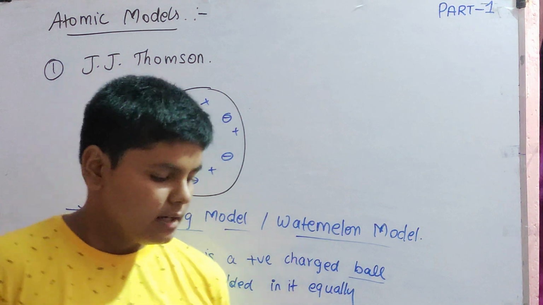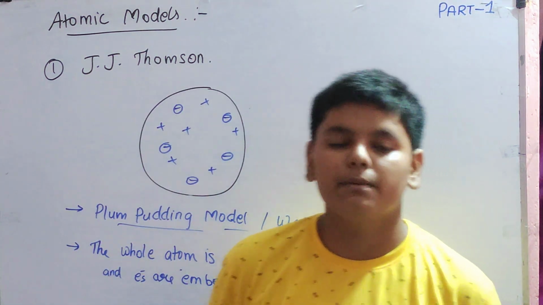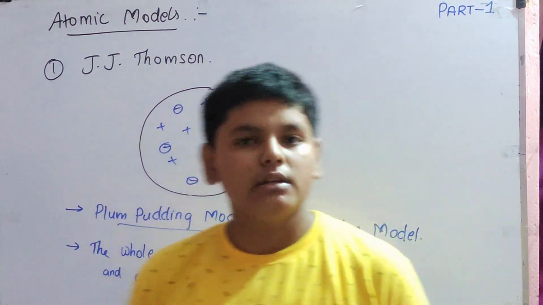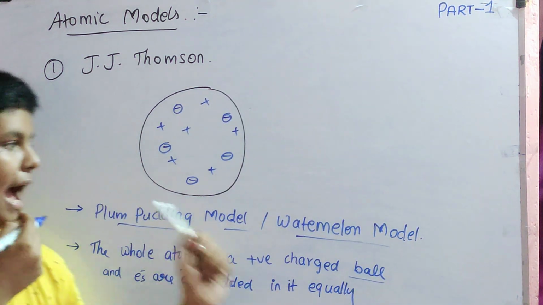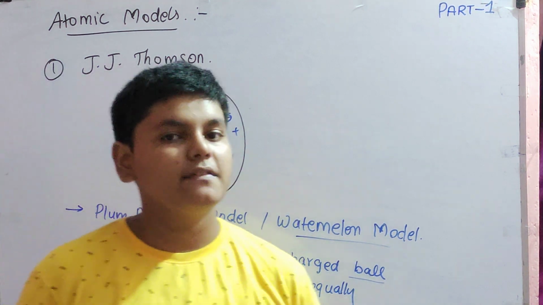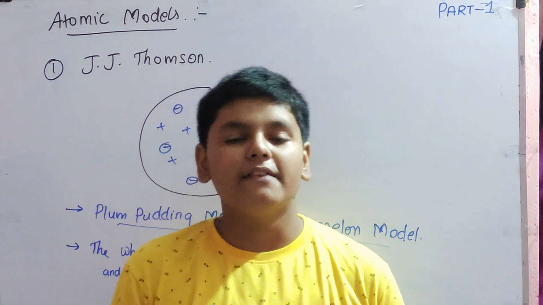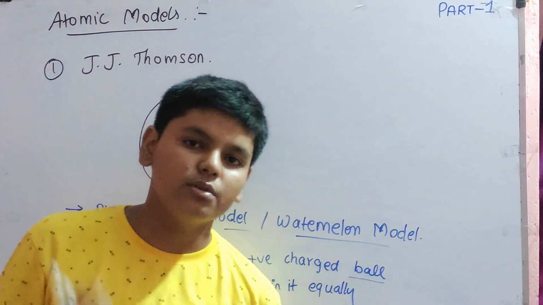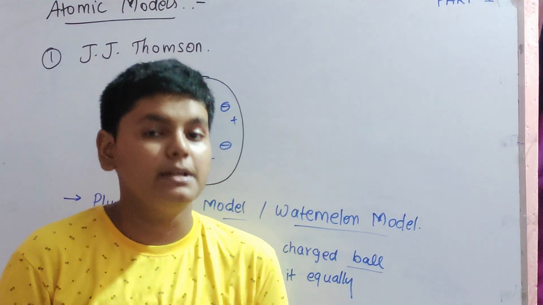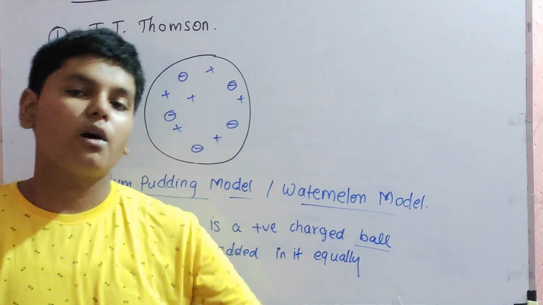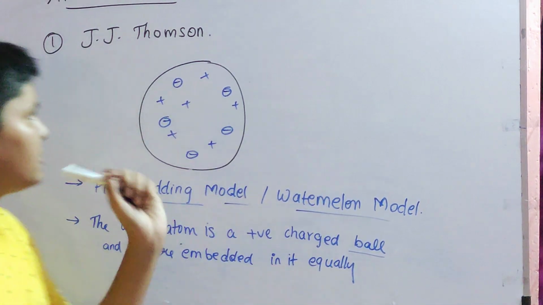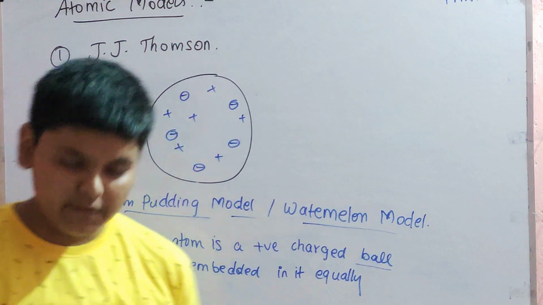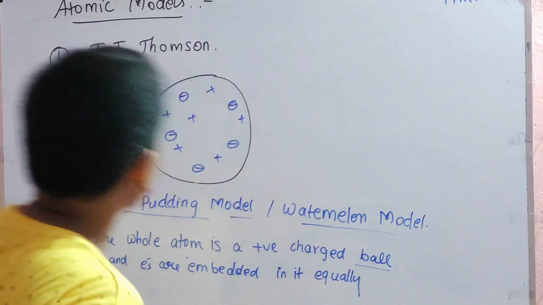Then this model actually failed because it did not explain the nucleus or the neutron. And it did not explain the experiment given by Rutherford. This Rutherford alpha ray scattering experiment changed everything. This experiment was a very big experiment, made on a large scale. According to that, one model was there which actually defeated J.J. Thomson's atomic model. So this was the first model, J.J. Thomson's atomic model.